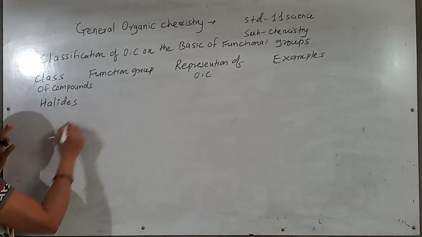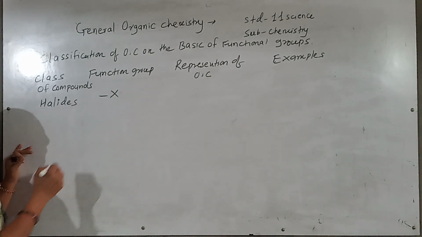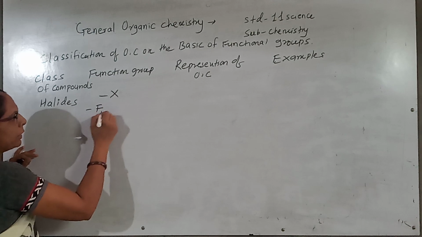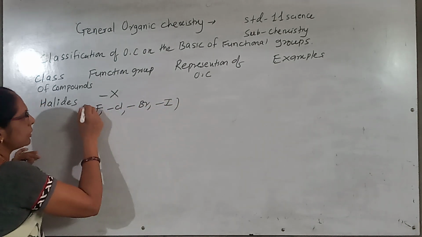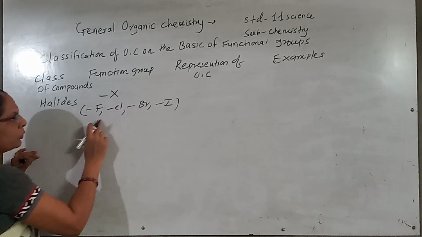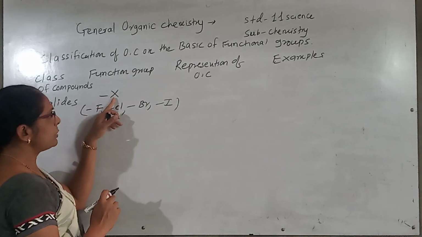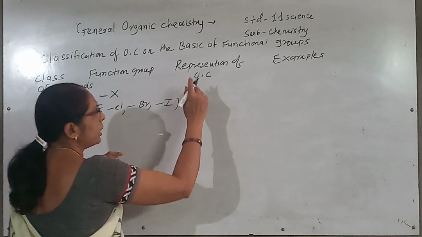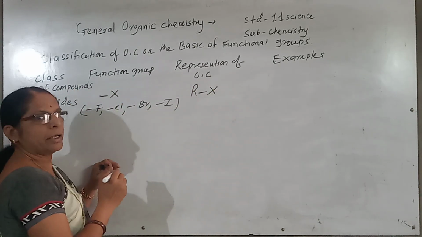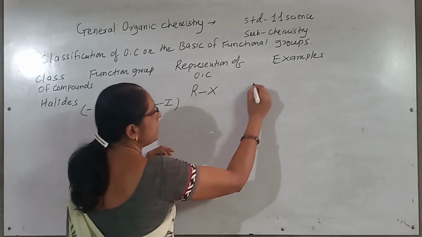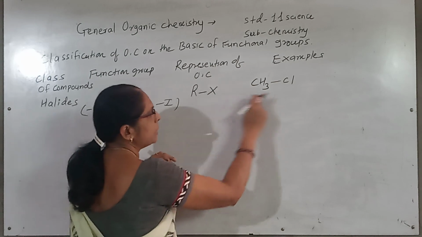In halides, the functional group is a halide. Halide is denoted as X, where X may be fluorine, chlorine, bromine or iodine. So these are the halides: fluorine, chlorine, bromine, iodine. If X belongs to any organic compound, then that compound is represented as hydrocarbon R and halide X. For example, if R is a CH3 group, it is called methyl chloride if the halogen is chlorine.